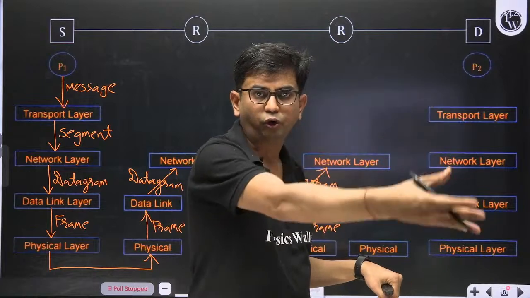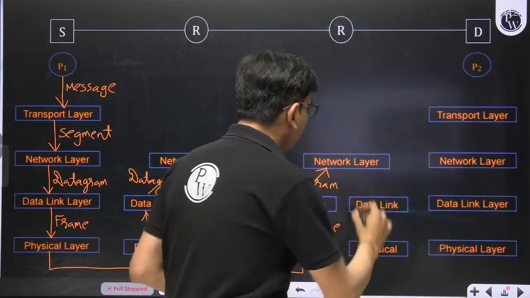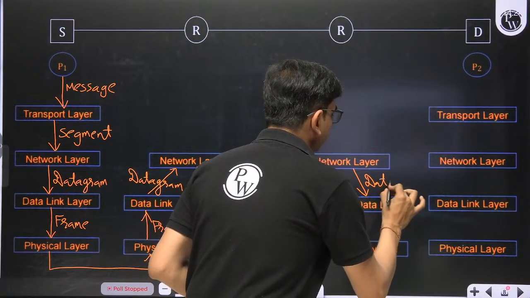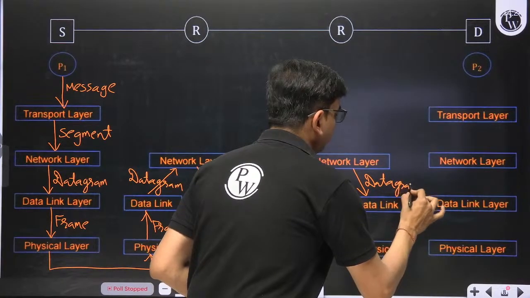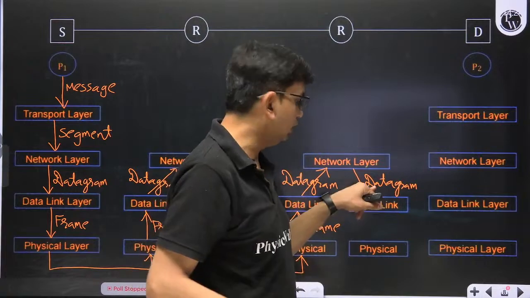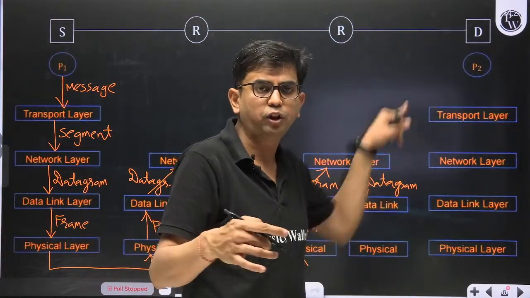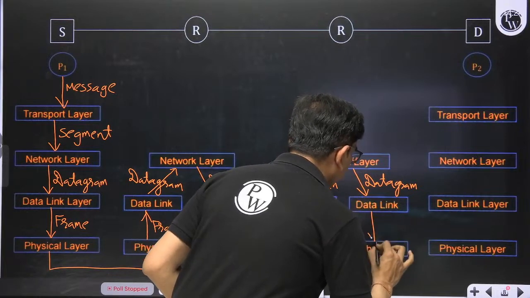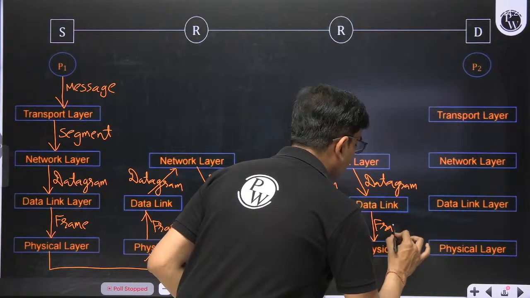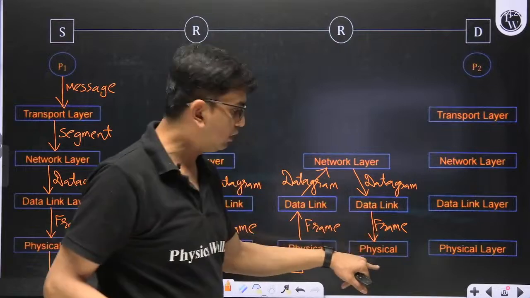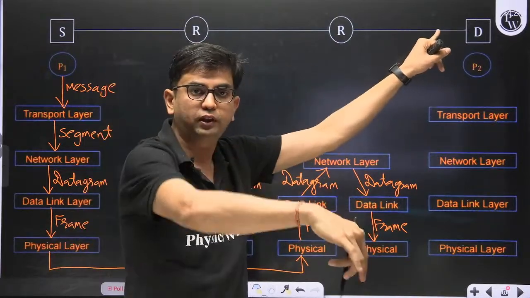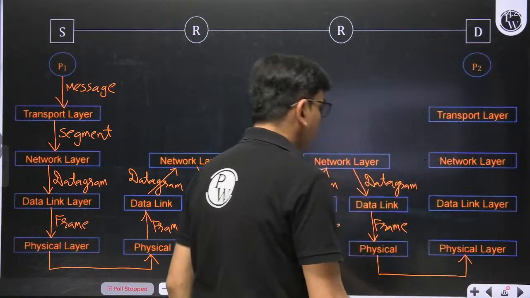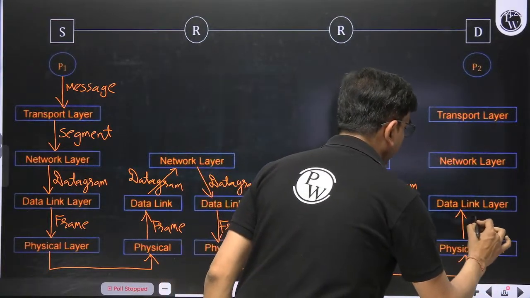It's the adjacent host, so it will deliver the packet. It will give the packet to the data link layer, saying that we have to deliver to this host D IP address, and this will call ARP and find out the MAC address of host D. Once the MAC address of host D is found, it will convert the datagram into a frame. The frame is given to the physical layer to transmit over this channel. This physical layer will transmit and that physical layer will receive. Now the physical layer gives the frame to the data link layer.